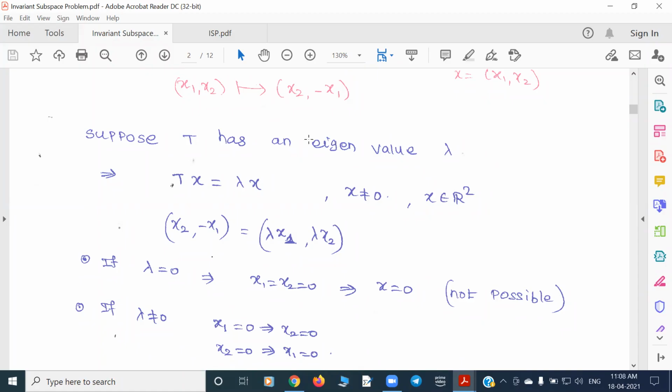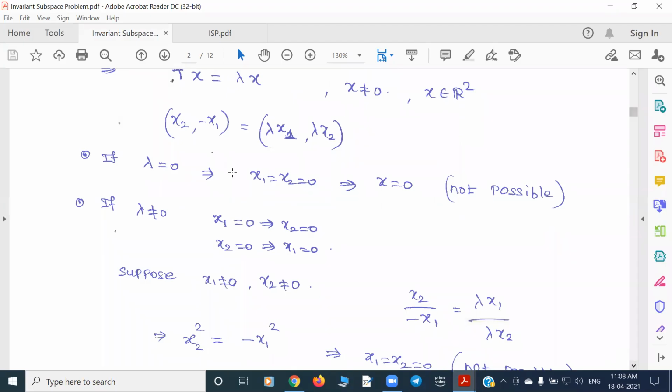But that's not possible, because x should be a non-zero vector, since this is an eigenvalue. So both elements being 0 is not possible. Now we start the next case. Suppose lambda is a non-zero number. Suppose x1 is 0, then lambda times x2 is 0, but lambda is non-zero, so x2 is 0. Similarly, if x2 is 0, that leaves x1 to be 0. So if any one of them is 0, both of them are 0. We want a non-zero vector, so assume x1 and x2 are both non-zero.